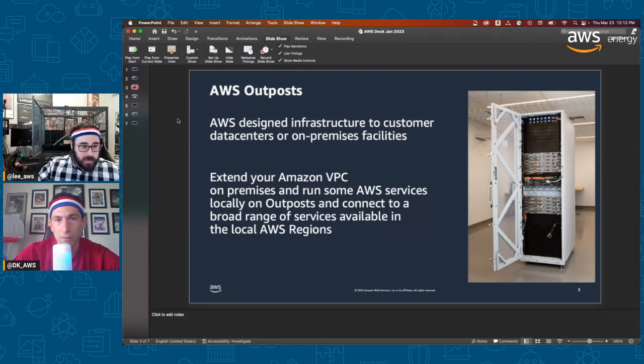Outposts. So this is the meat of what we're going to talk about: Outposts versus Local Zones, mostly right now. Outposts. You're looking at it like, why is there a physical picture of this thing? That's what your servers are. You get this from AWS, the physical server. It is an extension of your VPC on premises versus being in the cloud.